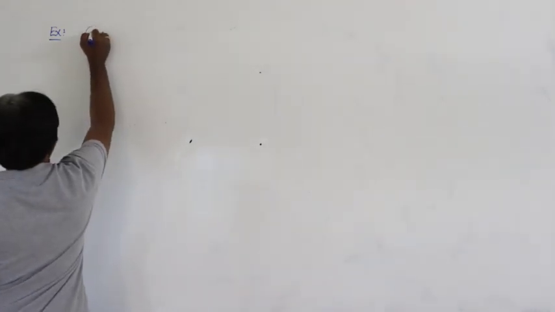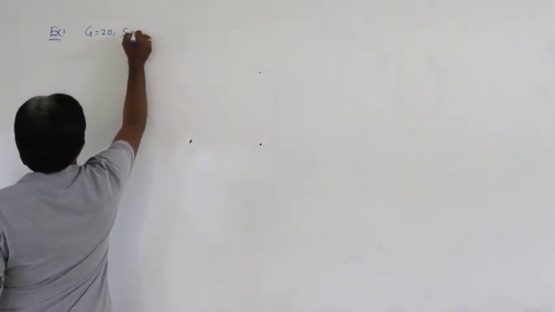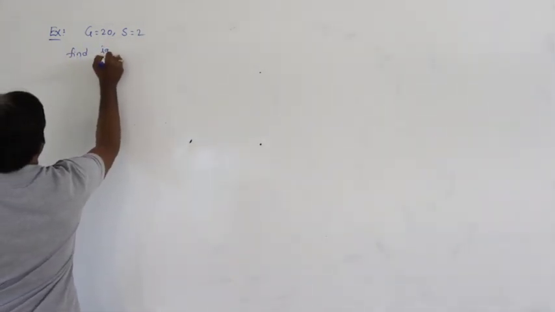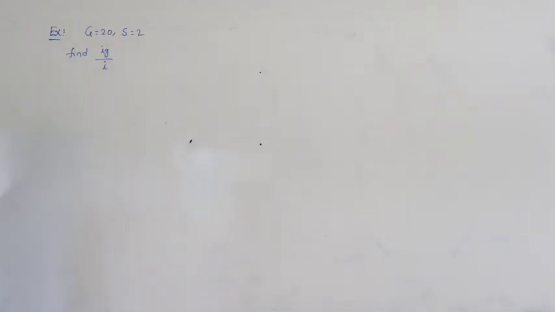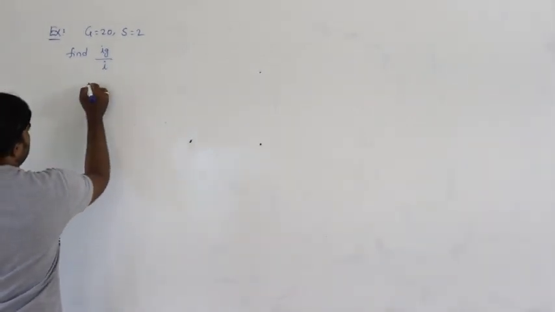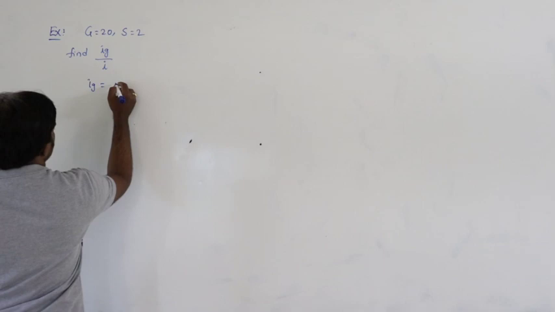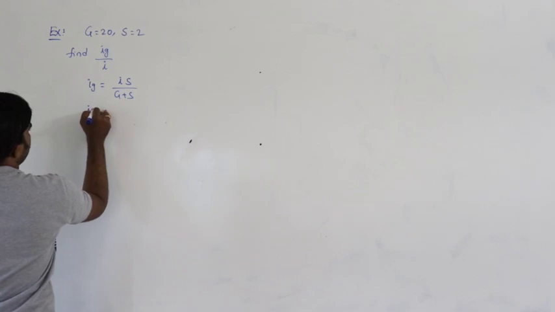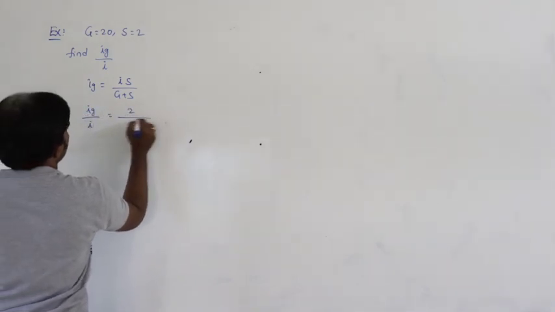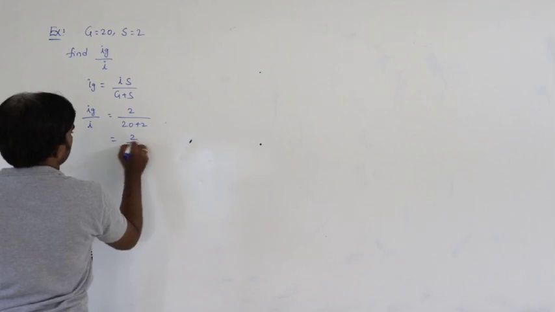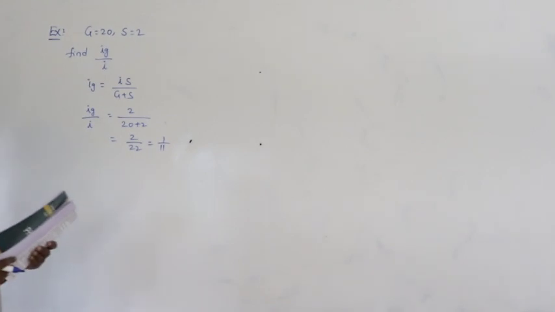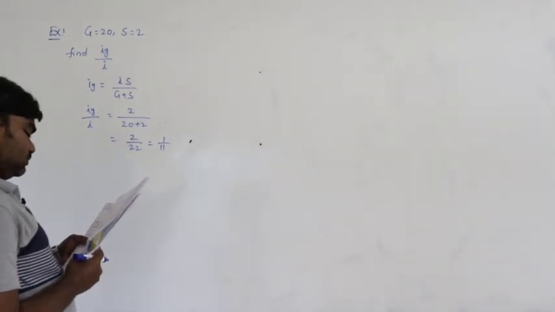So it is given that G is equal to 20 and S is equal to 2. Now find what part of the main current passes through the galvanometer. Ig by I we have to calculate. How can you calculate? Ig is equal to, what is the formula? I times S by G plus S. That means Ig by I is equal to 2 by 20 plus 2, that is 2 by 22. That means 1 by 11th part of the current passes through the galvanometer. So that is the condition.